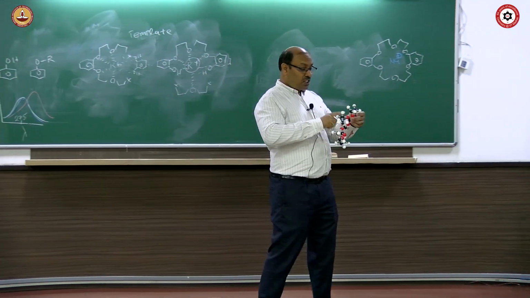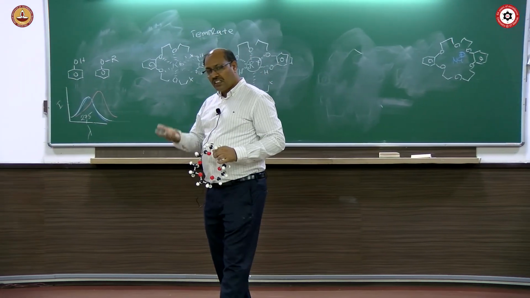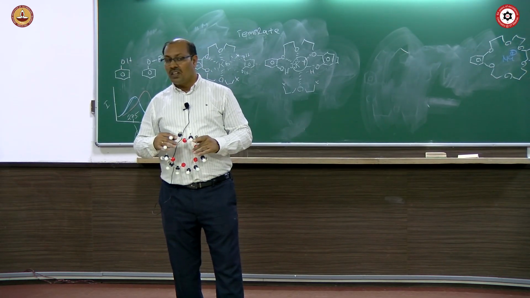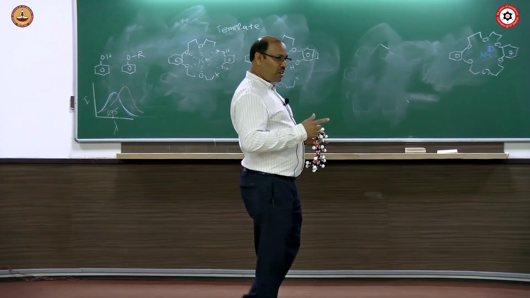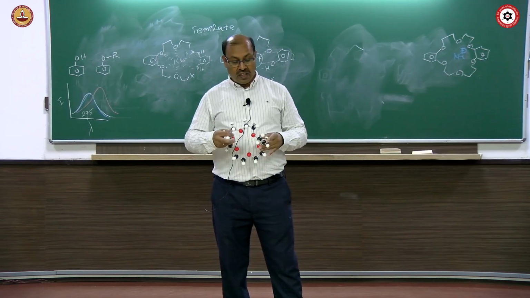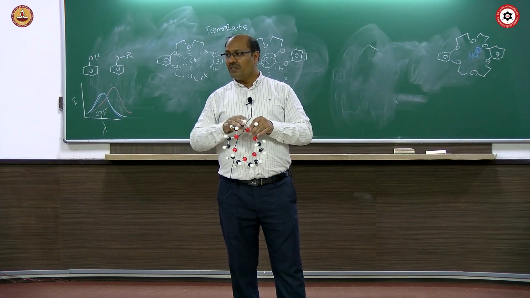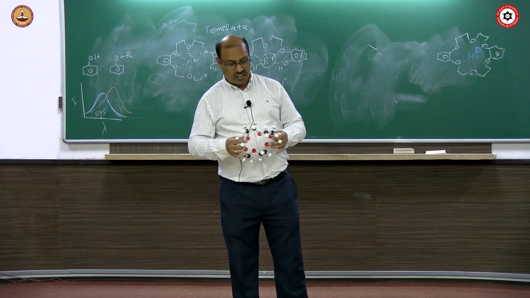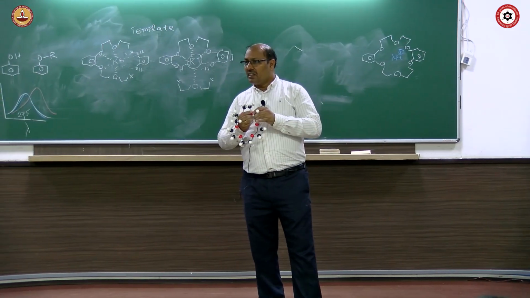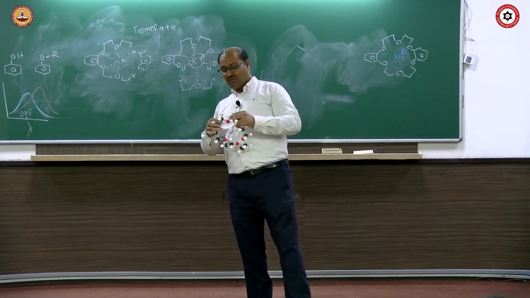Okay, so if we have 6 oxygen, then it should be possible by some means to have more than 6 oxygen or less than 6 oxygen also. If there are 6 oxygen, we say 18 crown 6. If there are 5 oxygen, it is called 15 crown 5. If there are 7 oxygen, it is called 21 crown 7 and so on. So people have prepared different kinds of crown ethers. 4 oxygen, 5 oxygen, 6 oxygen, even 9, 10, 12, so many oxygens are prepared. But it was found that mostly for the purpose of this work, the 6 is best. Hence, 18 crown 6 is there in most places.